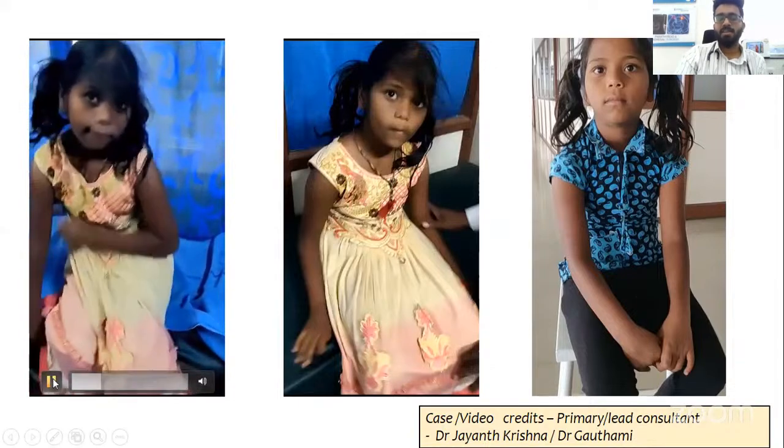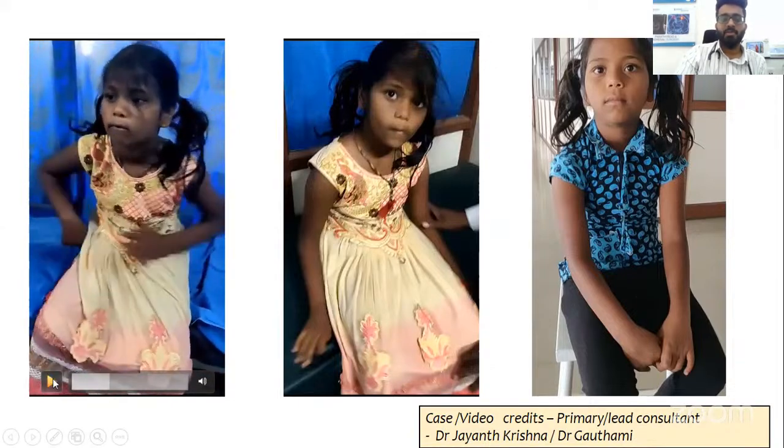She has very classical choreiform movements. In India, whenever you have a child with chorea, start thinking about Sydenham's chorea unless and until you prove otherwise. This child also had arthritis 2 months back, and on echocardiography, this child had mitral valvulitis. So this was a classical case of Sydenham's chorea with acute rheumatic fever.